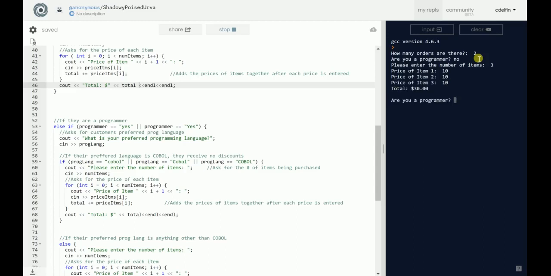And then it'll ask again whether we are a programmer. I'll put yes. What is your preferred programming language? I'll go ahead and put C++. Please enter the number of items. I'll do 3 again. And then I'll go ahead and do 10, 10, and 10. And then our subtotal is $30, and then it shows our total with our 2 discounts, our 10% for non-COBOL and our 15% for 2 or more items, and it shows that as $22.95. And that is our program.